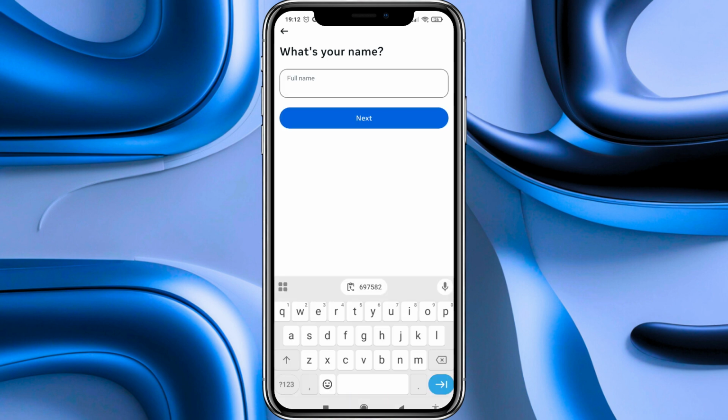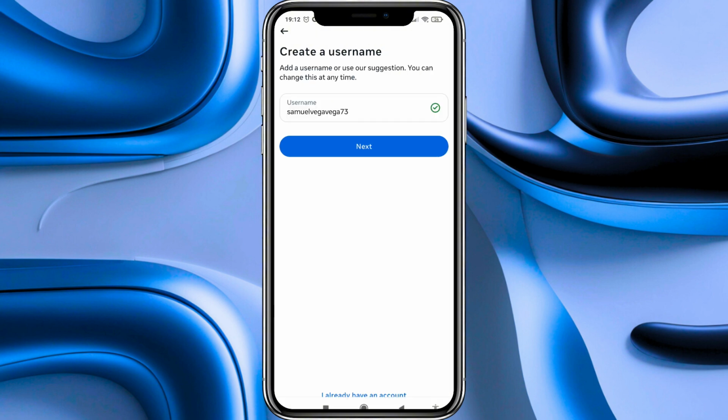Here we have to write our name and be very careful, this is not our username. It's just our name and it doesn't have to be unique. We write it and then we press on the next button. Now in this other page we have to create our Instagram username, and it is very important for you to know that this Instagram username needs to be unique, and as you can see, Instagram has recommended us a username that is actually unique. In my case, I'm not going to modify it, so I press the next button.